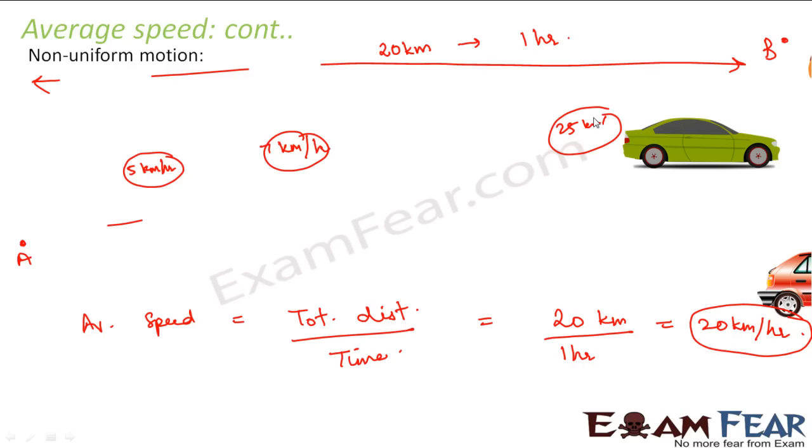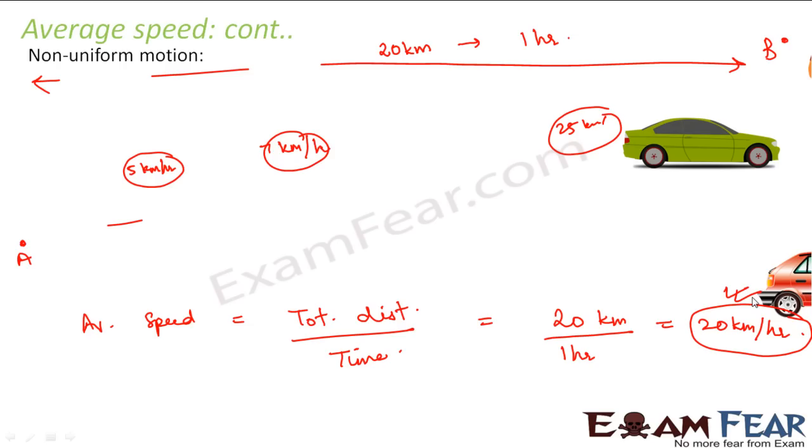That means the speed of the vehicle at every instant of time was different. But when I talk of average speed, I am talking about the average speed for the entire journey. So when I say that the average speed of the vehicle is 20 kilometers per hour, that means I don't know what the speed of the vehicle was at every instant of time. Maybe that was different. But if the vehicle had traveled uniformly, that means if it had covered equal distances in equal intervals of time, in that case, it would have covered 20 kilometers in every 1 hour. Right? So now you understand the significance of average speed.